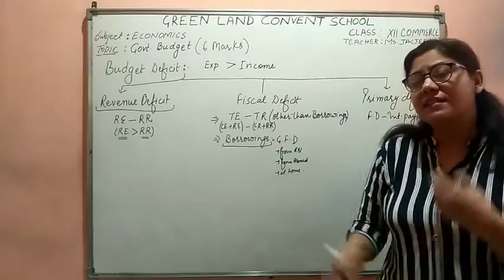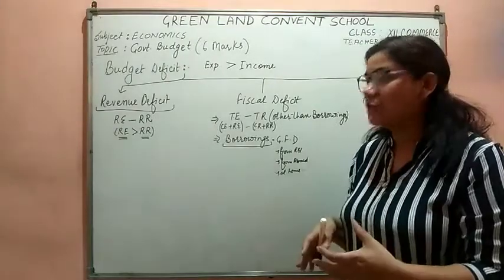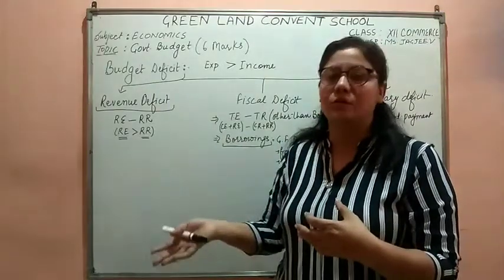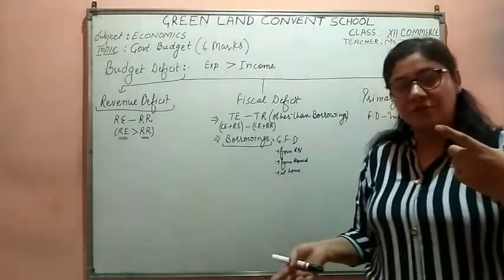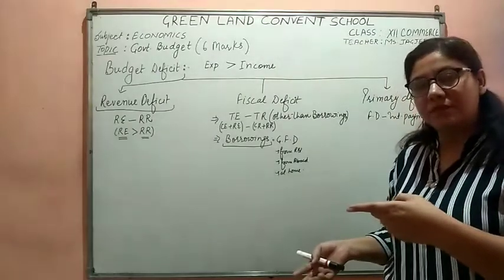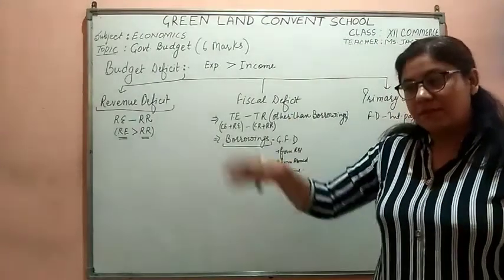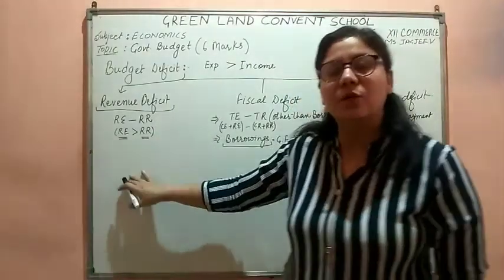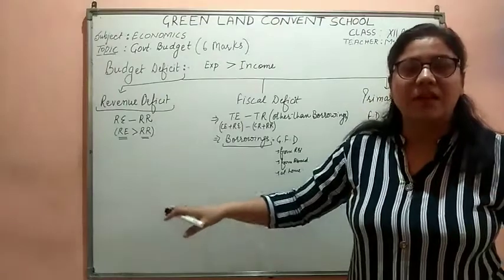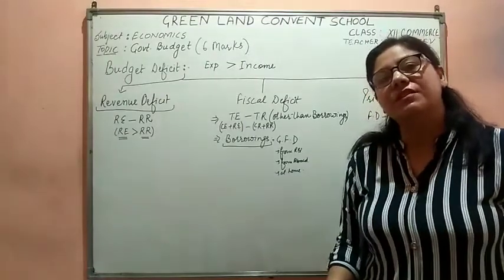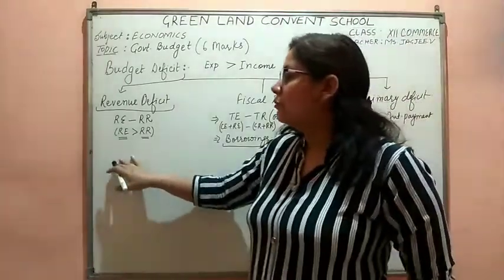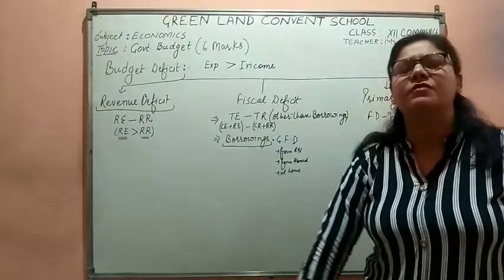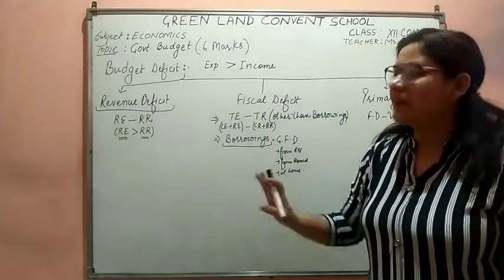Implications mean that in case of the revenue deficit, what would be done by the government? Let's assume in our own house, in our own family, if we are having 100 rupees, how could we spend 110 out of it? First thing we can do, we can reduce our expenditure. We can lower down our expenditure to 100 rupees. Similarly, the government lowers down its expenditure. How would the government be lowering down its expenditure? The government would not be doing more expenditure on the welfare programs, as revenue expenditure is itself done for the welfare programs, for nothing else.